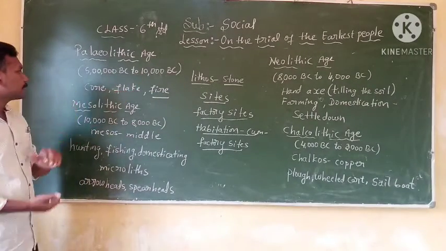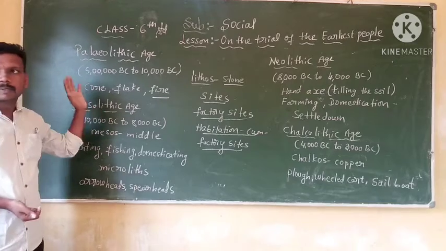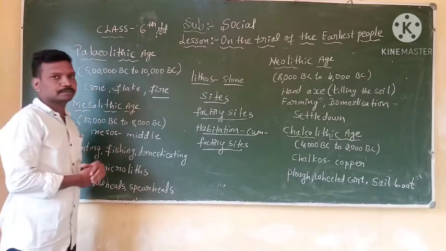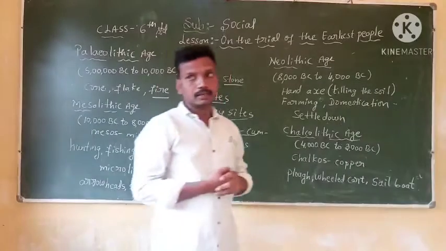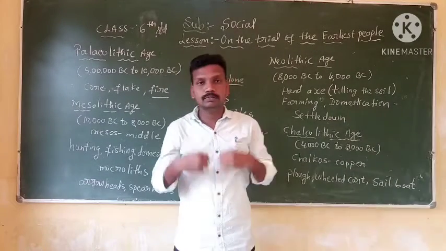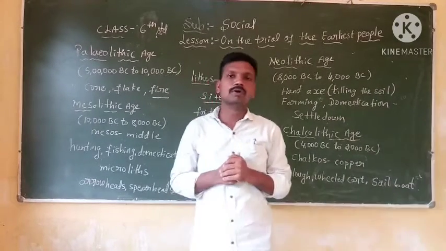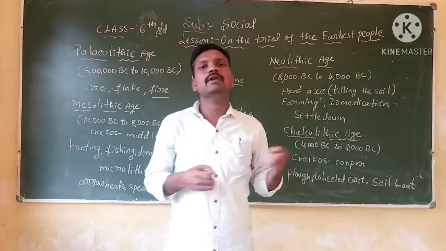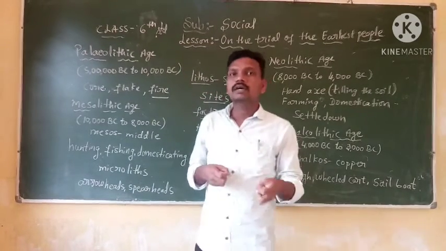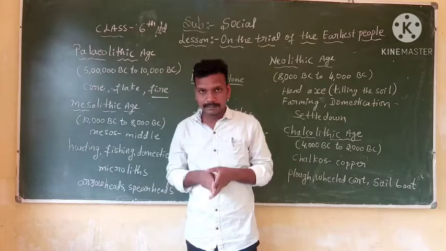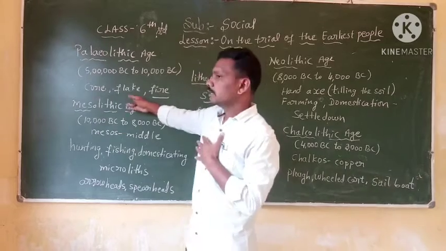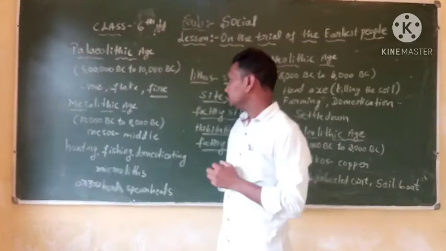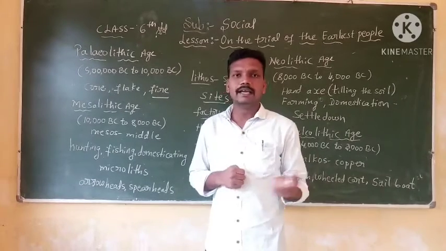In this period, the early humans used the tools core and flake. These two weapons were used by early human beings. Core is an oval shaped weapon. It is used for digging edible roots and cutting trees. Flake is a sharp edged tool. It is used for skinning a hunted animal.